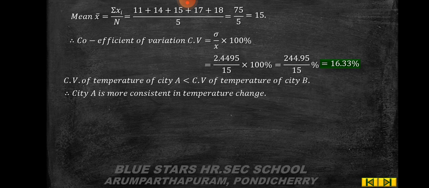if they are not given, you have to first find the mean and standard deviation. After that you have to find the coefficient of variation. Then in the 5 mark questions we compare two cities or fruits, the data of two different things, and you just compare the coefficients of variation to see which one is more consistent. So up to this the statistics topic is over.